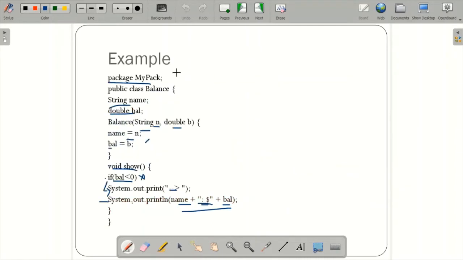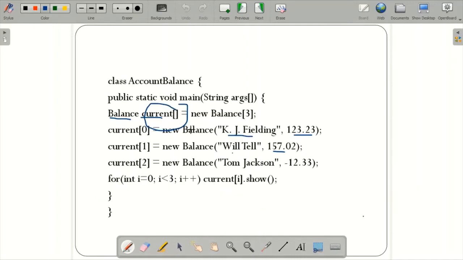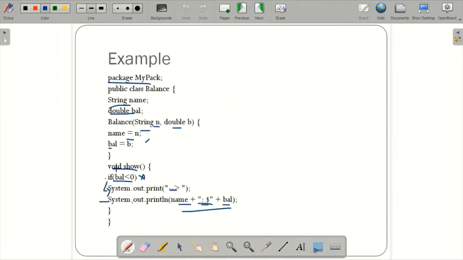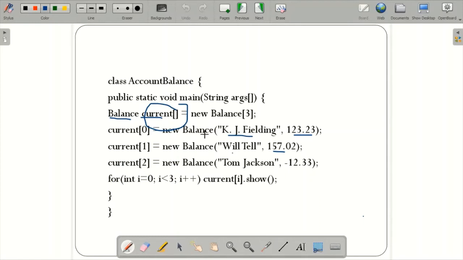The package example is nothing but I'm going within my project folder, I'm going to create a package. Within that package I'm going to create these classes. This is the main class, and within that main class I created a constructor and show function, and then the void main function. Let us see the execution in NetBeans.